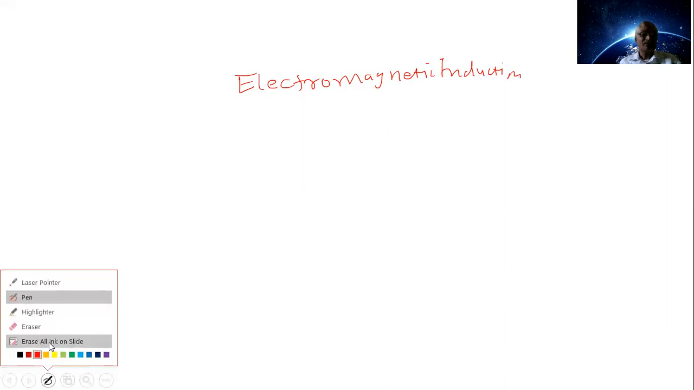Now, we have seen about electromagnetic induction. Electromagnetic induction, what is it? We have defined it: the phenomenon of production of induced EMF in a coil or conductor due to change in the magnetic flux linked with it is called electromagnetic induction. We have also seen the laws of electromagnetic induction.